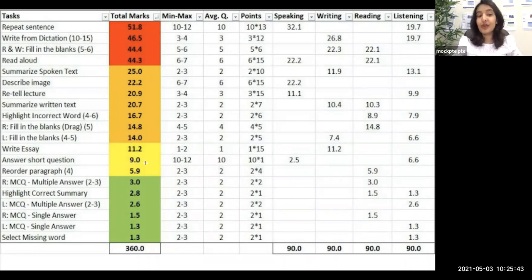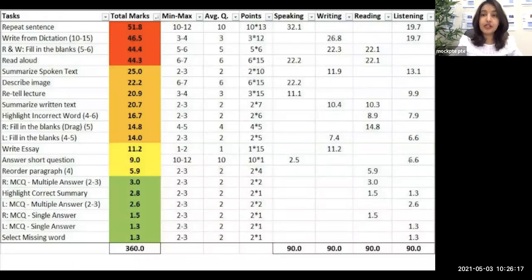As we have already noticed, even though this task is in your speaking module, you have to listen to an audio first, because in the audio they ask you a question. So as long as you listen to an audio, you get points in your listening module as well. Even though this is a task in your speaking module, out of the 9 points it is giving just 2.5 points to your speaking part. It doesn't give points to writing or reading. More points, 6.6 points, are given to your listening module. So you need to understand this, guys.